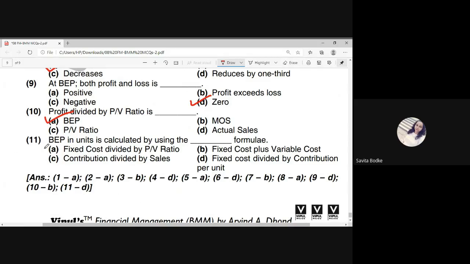Now the next one is the last question of this PDF: break-even point in units is calculated by using the fixed cost divided by contribution per unit formula. So I hope that this is understood by all of you.